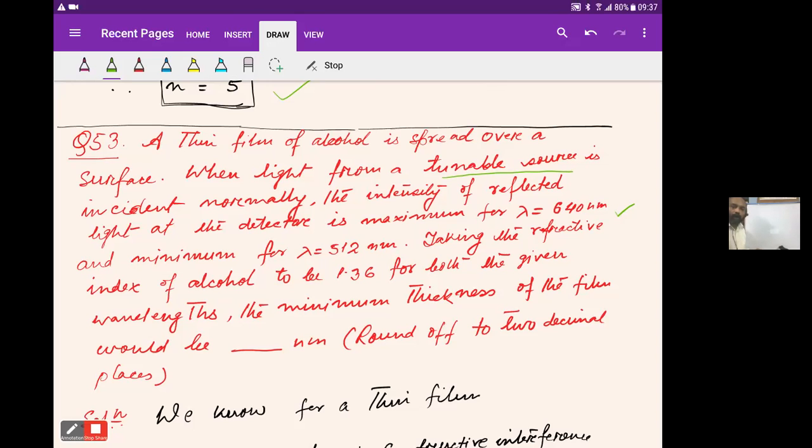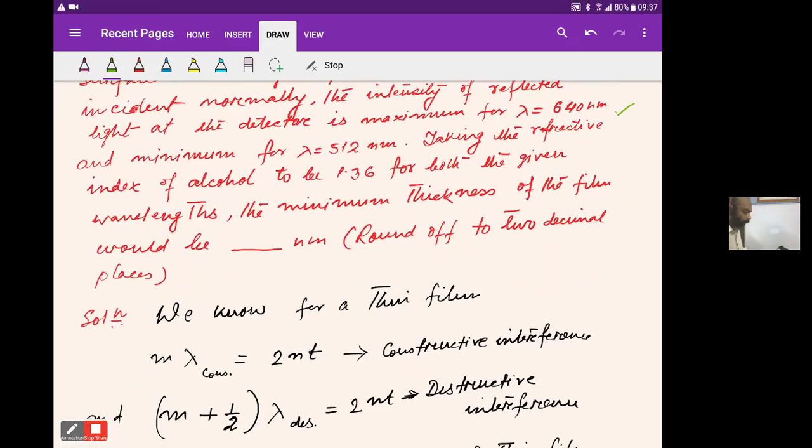And the refractive index of the alcohol is given as 1.36 for both wavelengths. Therefore, how do we calculate the order for which, if I change the wavelength of the incident light, I can get maximum as well as minimum.